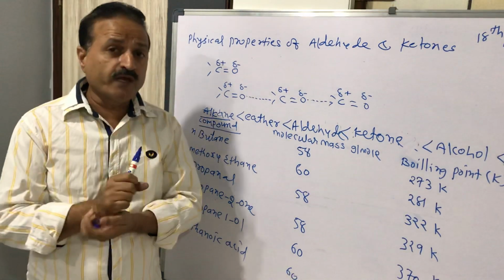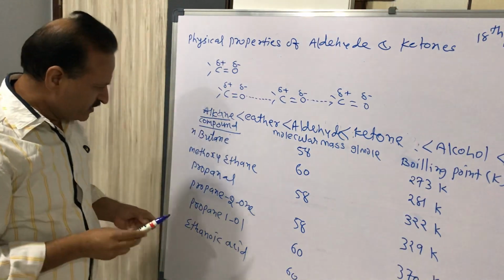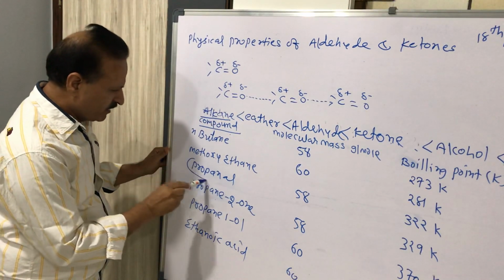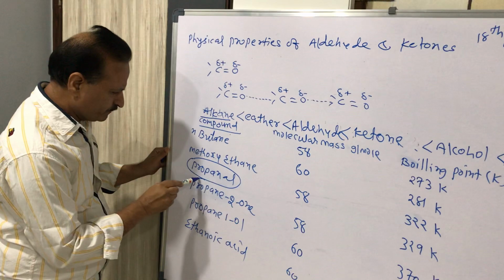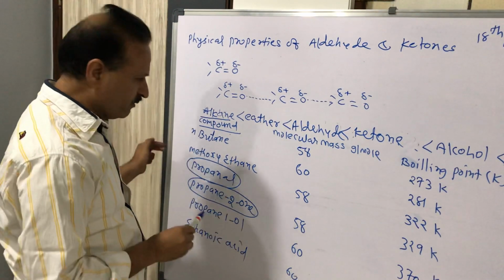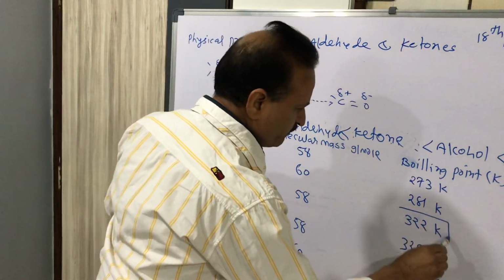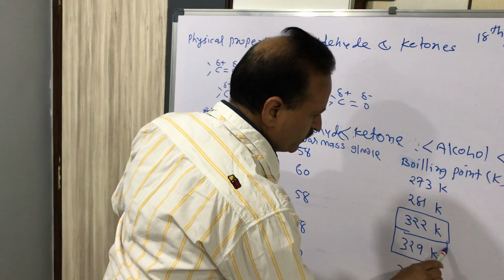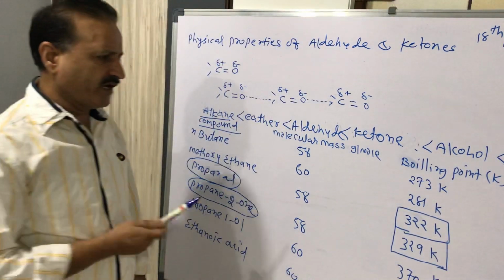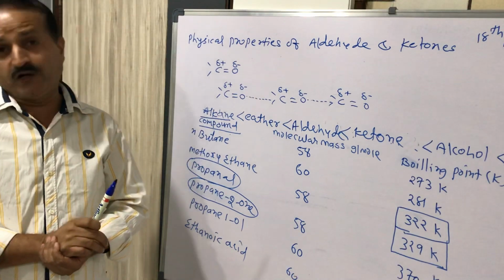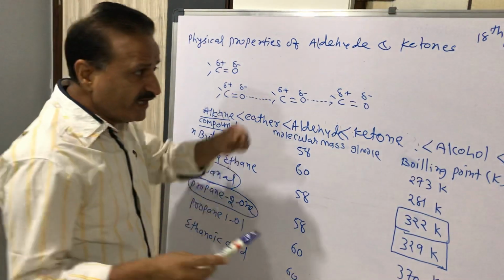Now one point we are going to discuss. You can see that this is the aldehyde and this is the ketone. The aldehyde has a boiling point of 322 Kelvin and the ketone has a boiling point of 329 Kelvin. So why is there a difference between aldehyde and ketone?